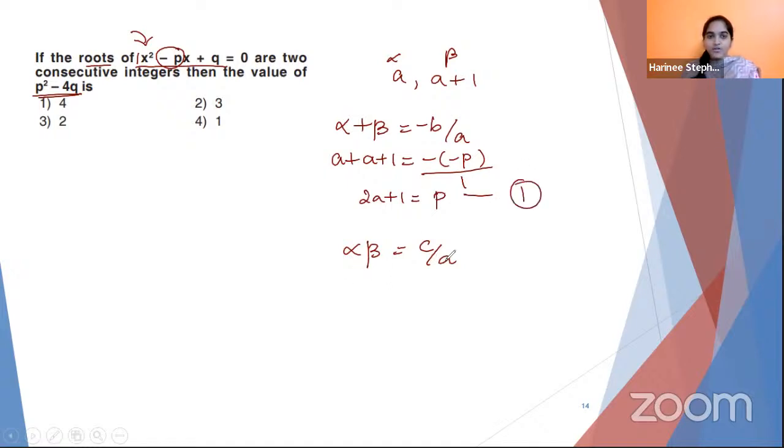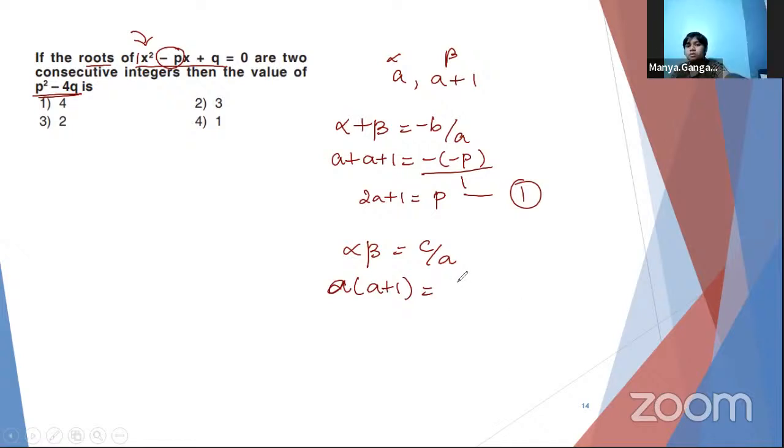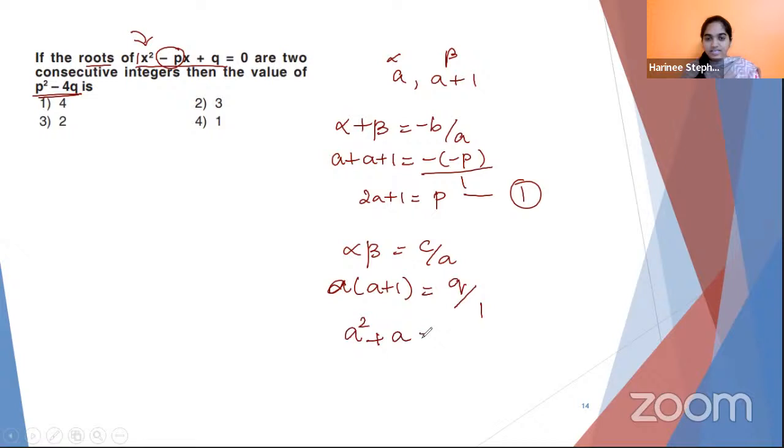Next hint, alpha into beta is c by a. So in this case, a into a plus 1 is equal to, what's the c value here? C is the constant in the polynomial. Which term doesn't have any x in it? Ma'am, q. So c is q upon a, which is 1 again. So a square plus a is equal to q. This is your second hint.